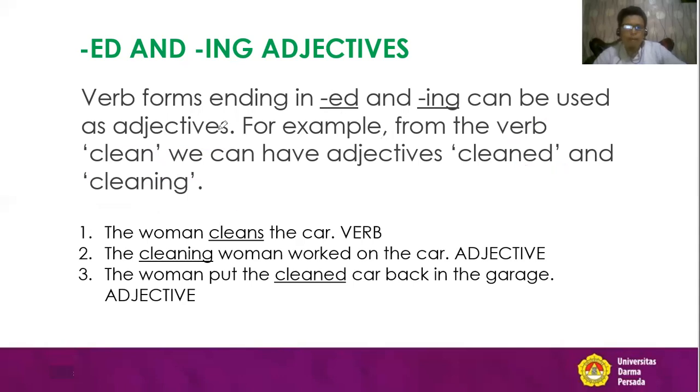Let's see the next sentences for us to analyze. The woman cleans the car. We have cleans. This shows the activity of the woman. So this is a verb. Cleans is a verb because this shows the activity of the woman. We can see what the woman does. Okay, the woman cleans the car.